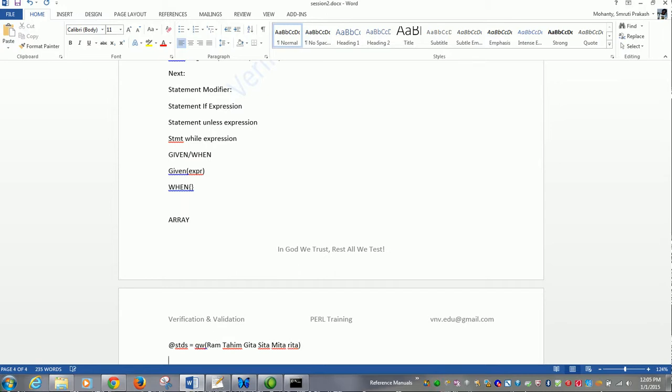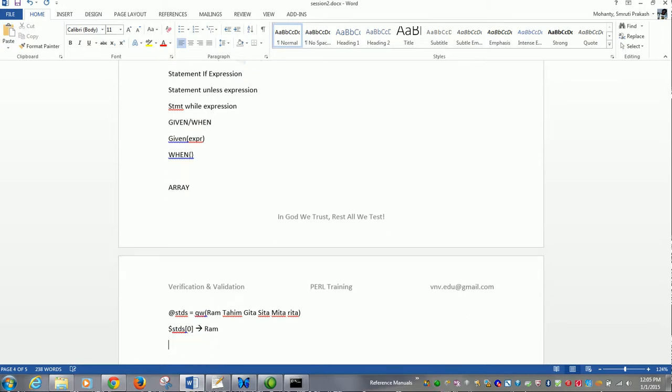So we can access the individual elements this way. It will give me the first element, which is Ram. It will give me the second element, and the third element, which is Geeta.